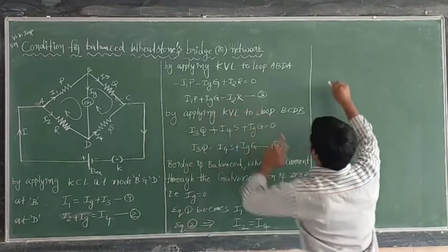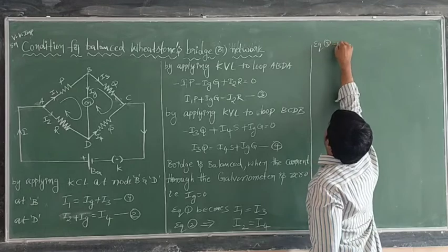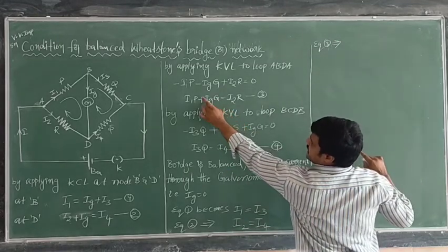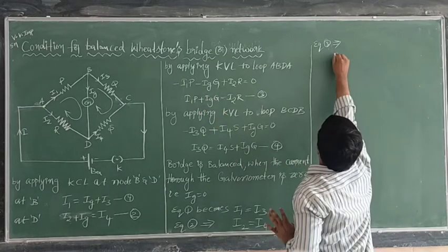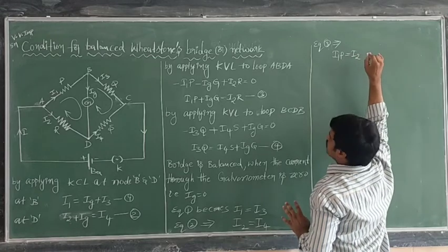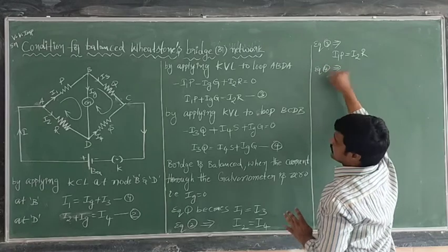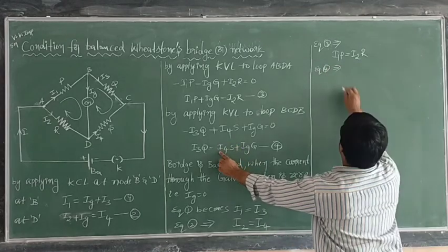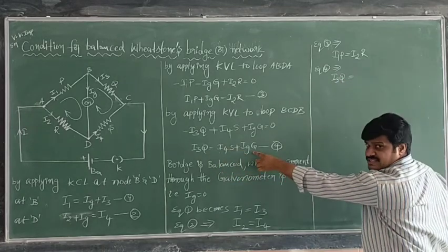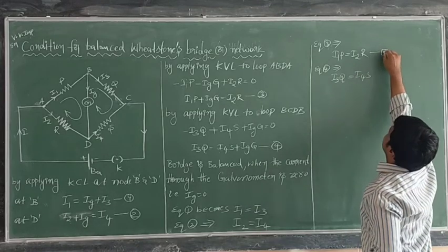In a similar way, equation 3: Ig value 0 means this complete term is 0, so remaining I1P is equal to I2R. Next, equation 4 becomes I3Q is equal to I4S, since IgG is 0.